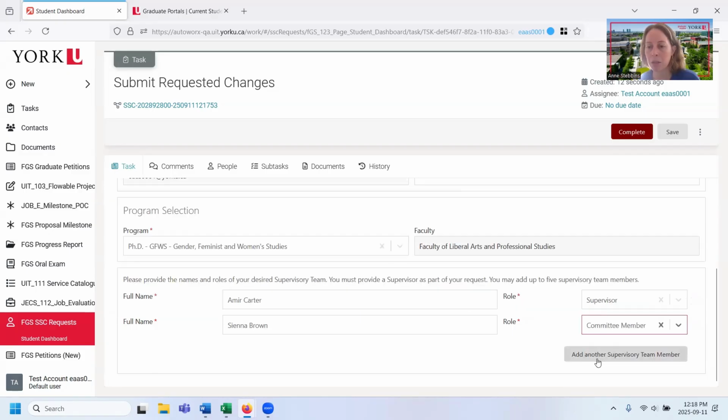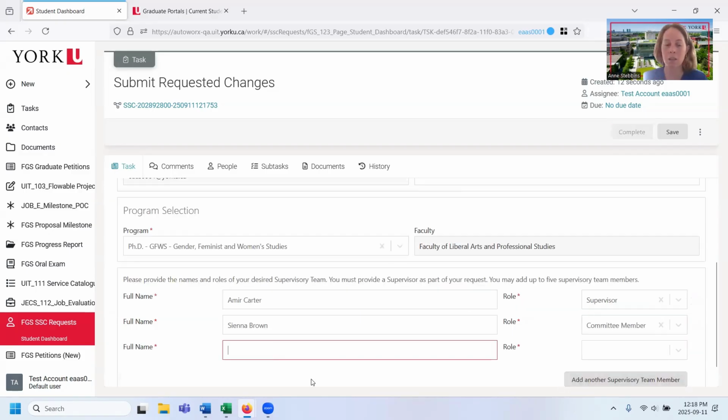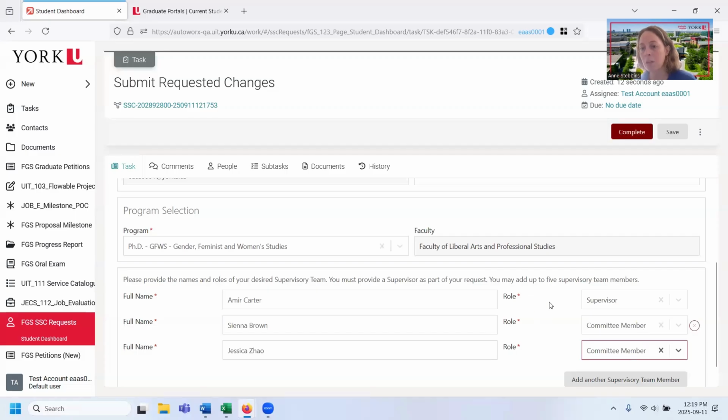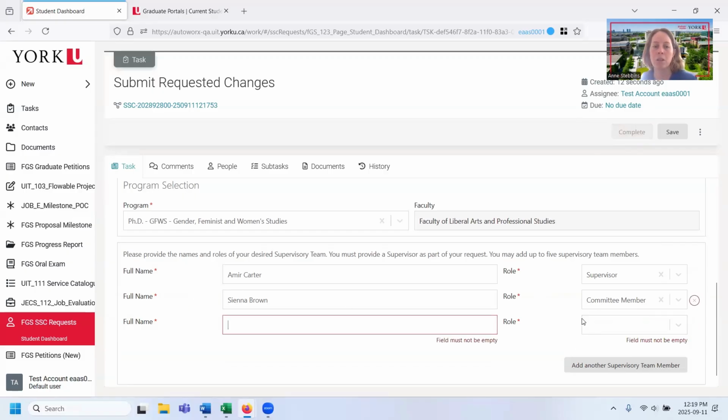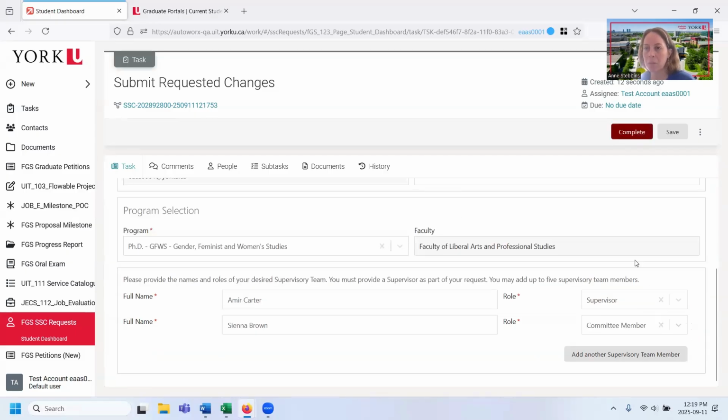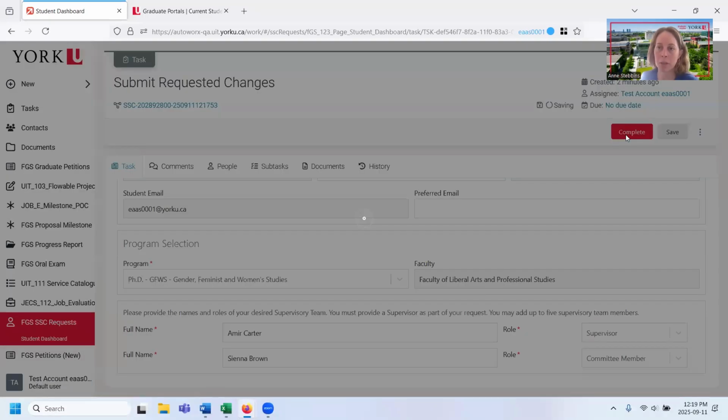So yeah, I'm just going to add those same folks in here, and they're free text boxes, so I can put the names of the people that I am working with, and then I'm going to add again their roles. This becomes available. So let's say, oops, I put the wrong person. You can click that X, and I just back out and put somebody else. So maybe the whole thing needs to be removed. I can just click that button. Okay, I'll go ahead and press the complete button. And that's it for this one.